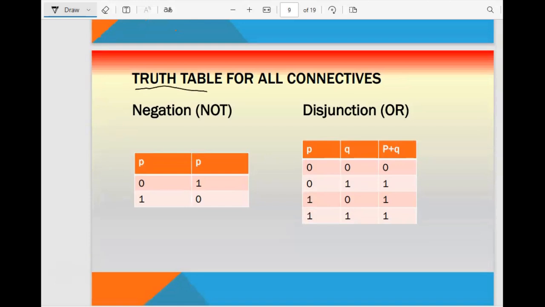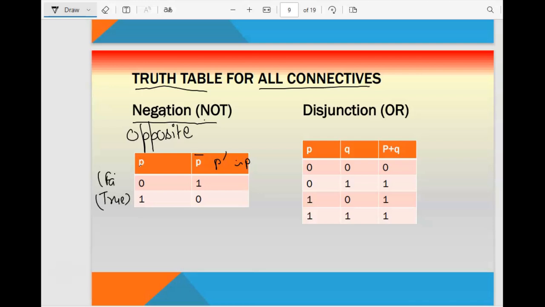Just check the truth table for all the connectives which we have covered. So we started with negation. Negation means to negate, or negation is also called opposite. The symbol which we are using for negation is a bar, or a dash, or a tilde before P. Anything is fine, any one you can use to show the negation. Now if P is there, P is a logical statement which is a proposition, so it may be true or false. 1 is for true and 0 is for false. What is it going to do? It is going to reverse the answer.